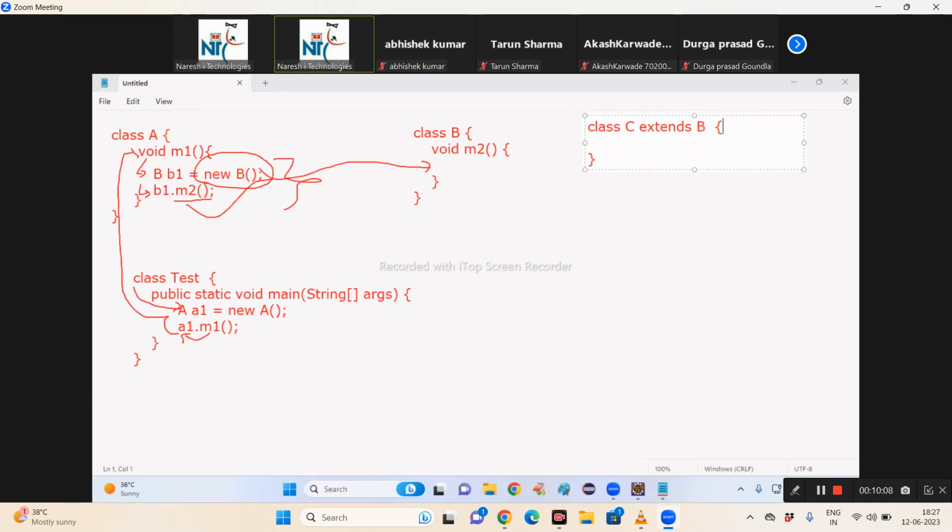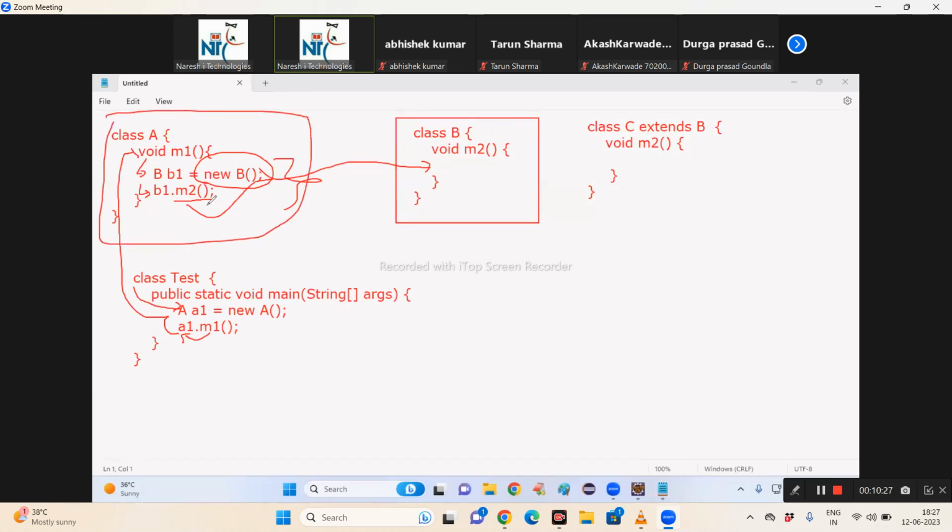Now, void M2. Tell me now, what is the problem in your implementation? Always the M2 method is executed from class B only. Tell me, has this A class developer invoked the M1 method? Can it be executed from class B? No. Is the extension there or not there? Not there. Tell me, is this a right design or wrong design?